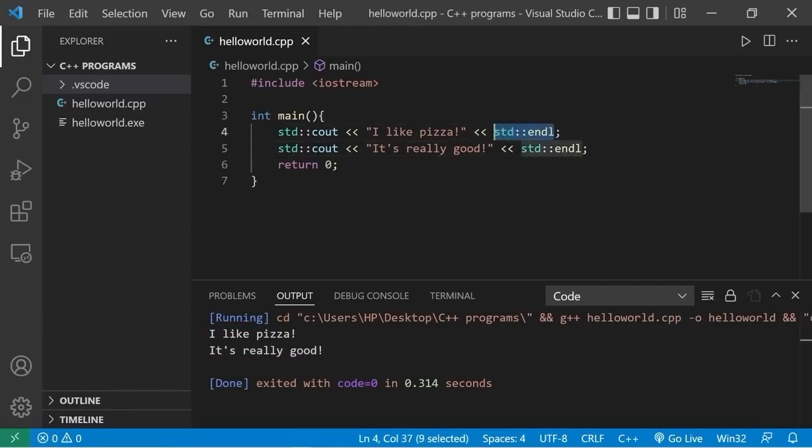Another option for a new line that's better performance-wise is to add a new line character. Within single quotes, type \n. And let's replace that here as well.